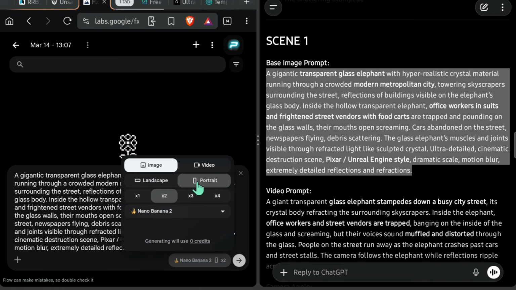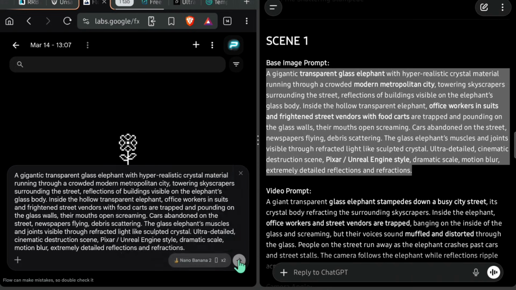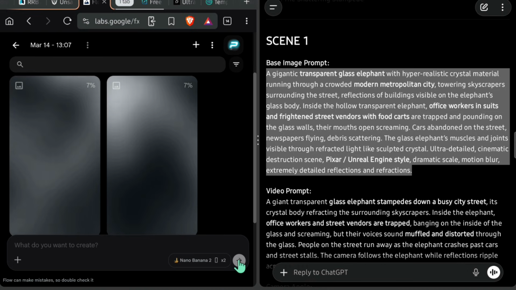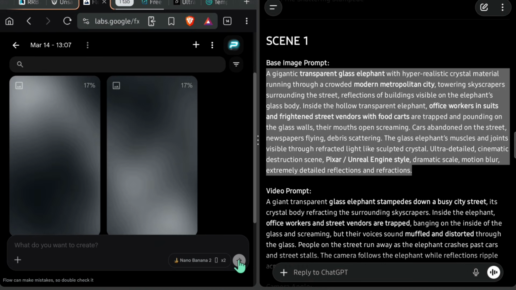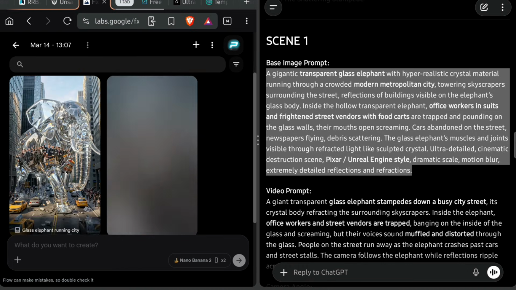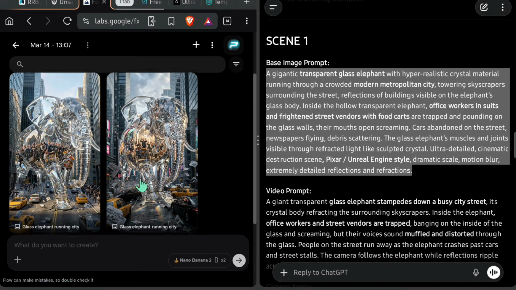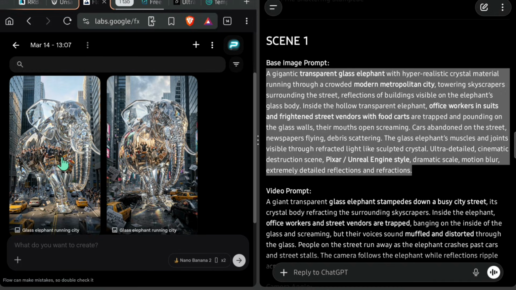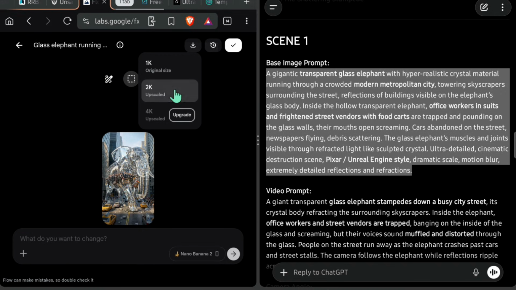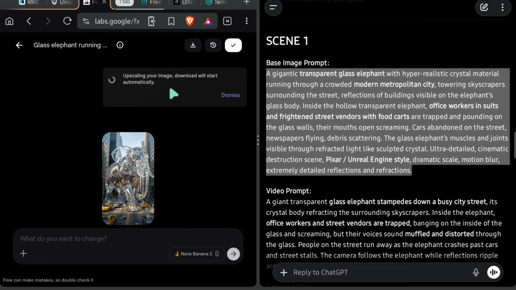Next, choose the aspect ratio depending on the type of video you want to create. If you want to create YouTube shorts, select portrait. If you want to create long-form videos, select landscape. For now, I will select portrait and click generate. As you can see, the images are now ready. Simply choose the image that you like the most and download it. Even with a free account, you may receive 2K upscaled images. And if not, you can still download the original resolution. Now repeat the same process for the remaining scenes and generate images for all of them.